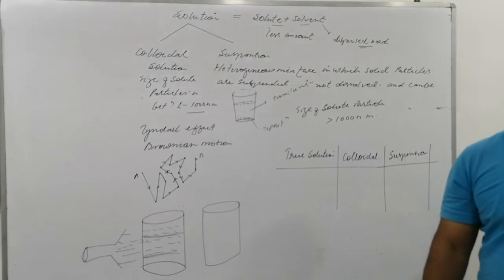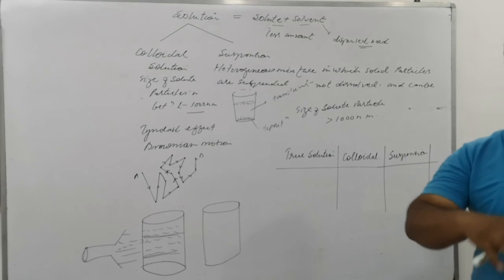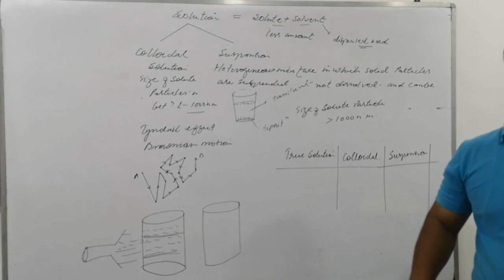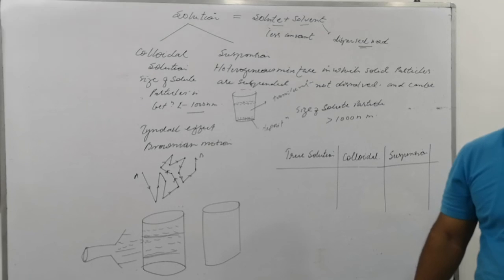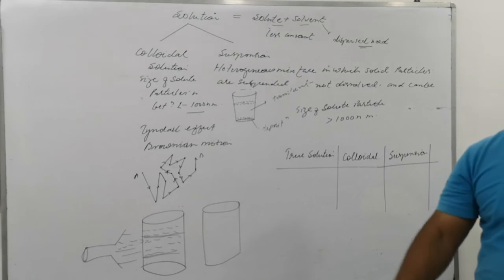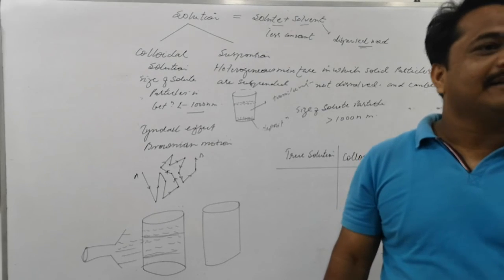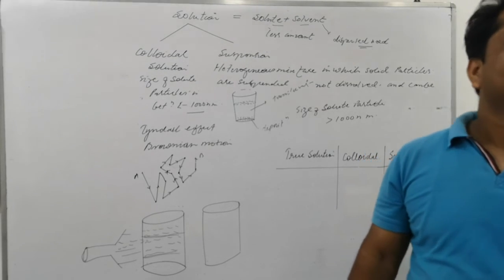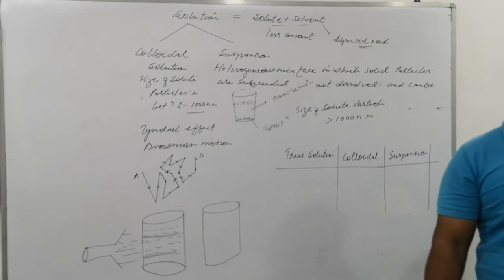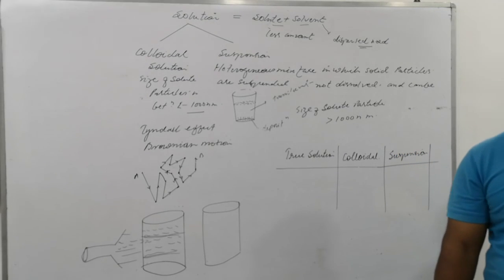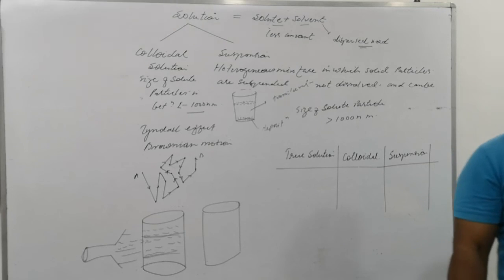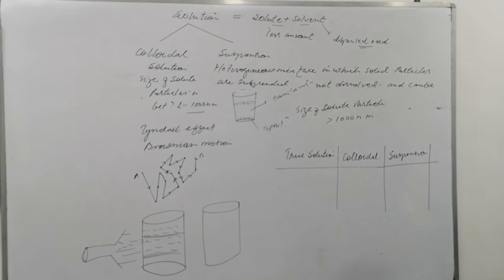When solid dissolves in solid, each form can be dissolved in the three other forms. So how many types of solution could be there? 9 types. Three phases are there: solid, liquid and gas. Solid can combine with itself, but the other two also. So one can come with the three ways, and three can come with the three ways. 9 ways. So there are a total of 9 types of phases. Here there are 8, so one is absent here. I don't know where it is. It's not possible, I think.